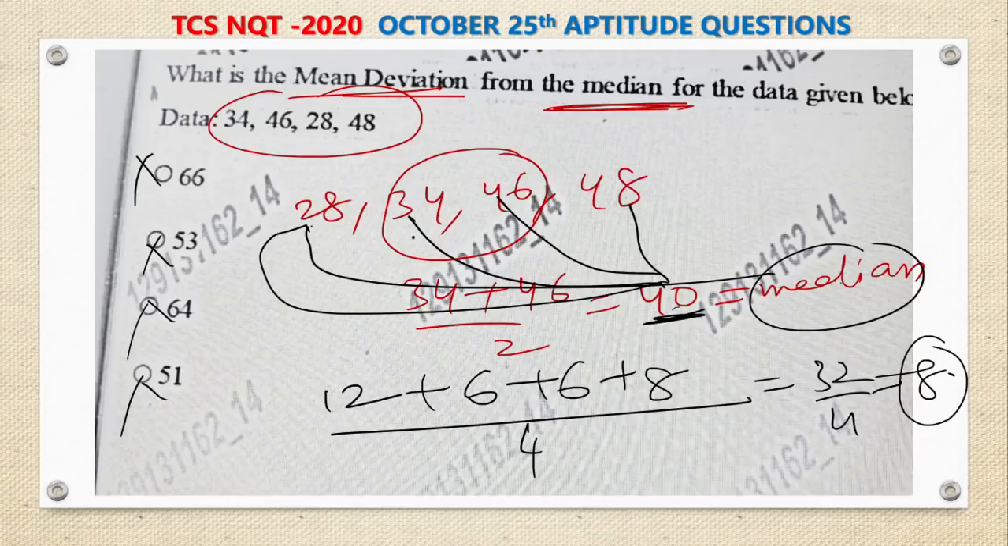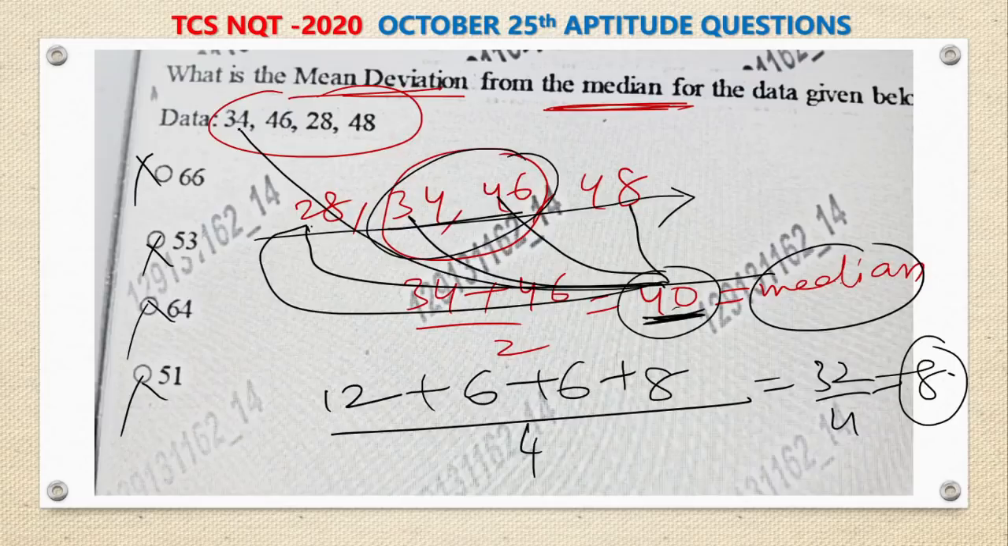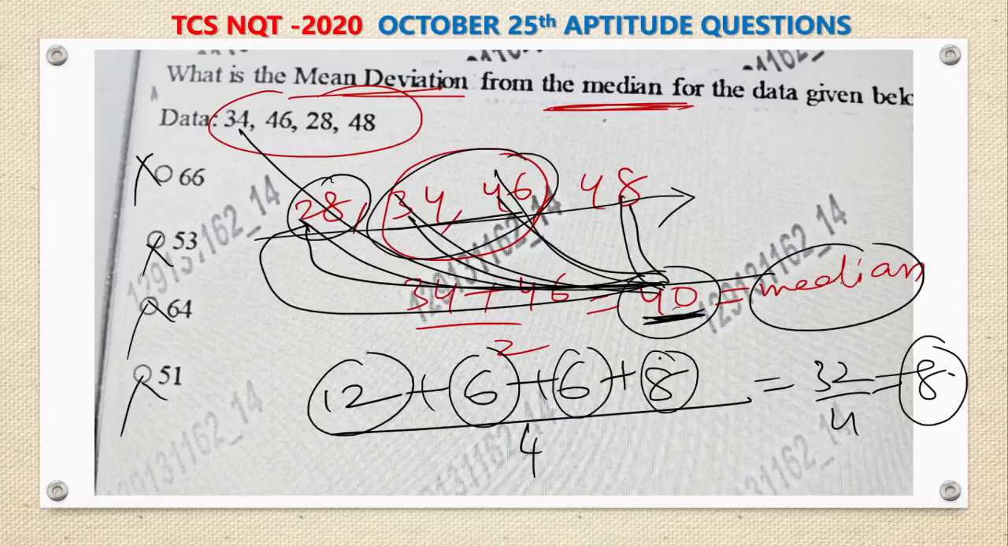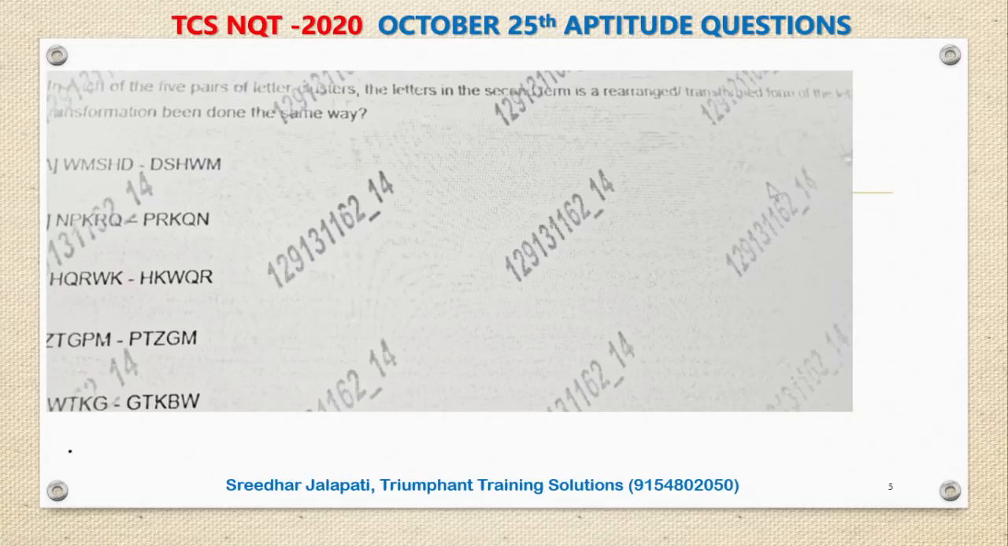How did I calculate? First of all, after arranging the observations in ascending order, there are 2 numbers in the middle. The mean of these 2 numbers is the median, which is 40. Now the deviation of each observation from the median: 40 minus 28 is 12, 40 minus 34 is 6, 40 minus 46 is 6, and 40 minus 48 is 8. We always take the positive difference, the modulus. Then divide by the number of observations, which gives 8. Again, it is not in the options. Let's move to the next question.